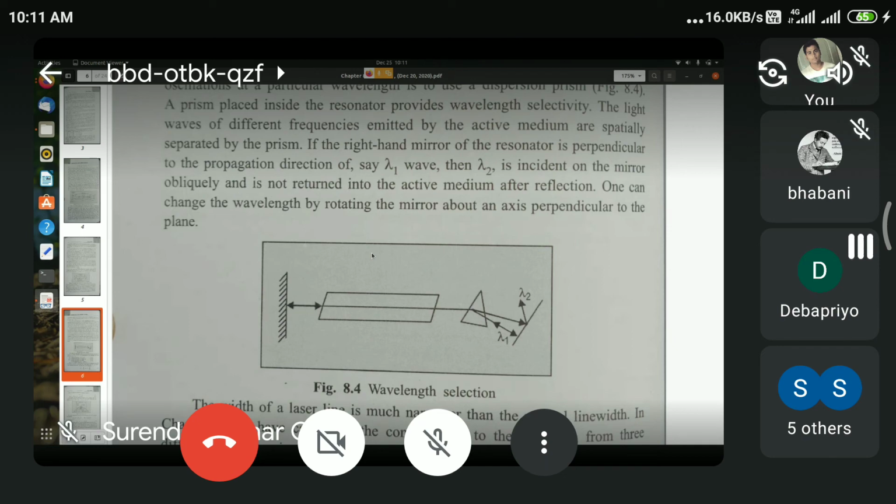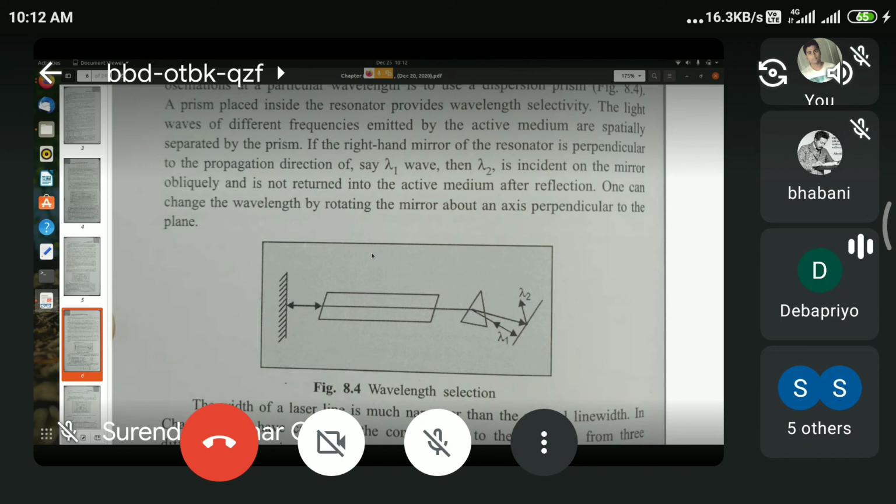If you want one particular one, say the 6328 angstrom radiation, because it is in the optical range, you can easily bring it out. But if you want to separate between the various components that lie in the infrared region, those which have wavelengths of the order of 1.15 to 3.39 micrometers, you can separate them using a suitable prism.